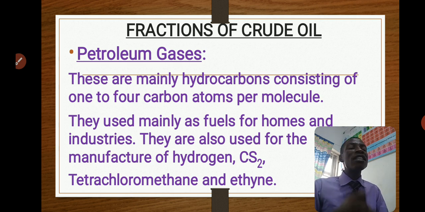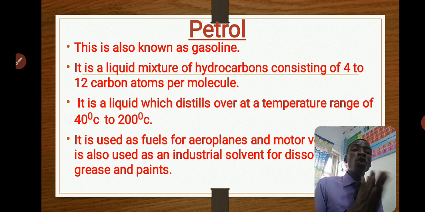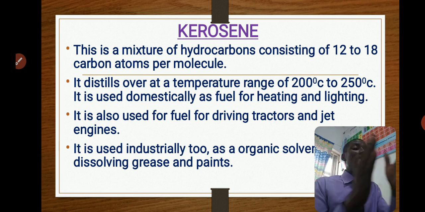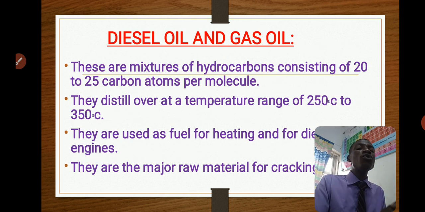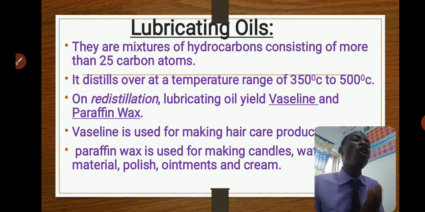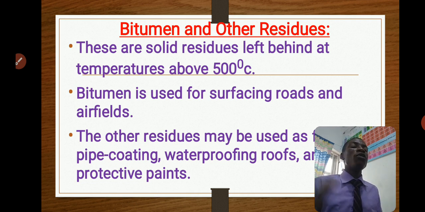We have petroleum gases, petroleum ethers and ligroins, petrol, which is gasoline, kerosene, and diesel oil or gas oil, the one that is used by heavy machinery. Then we have lubricating oil, the one that is used to lubricate the moving parts of engines. Then we have bitumen and asphalt. These ones are the solid part of petroleum that is used for surfacing roads.